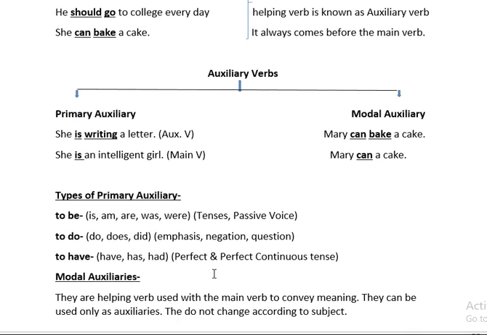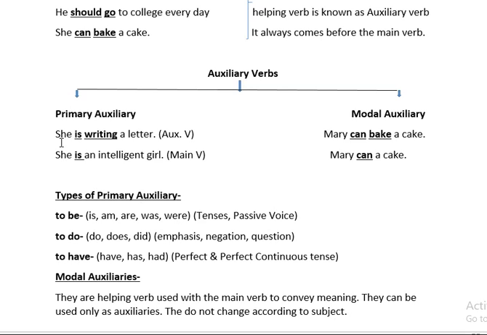Now, there are types of primary auxiliary like to be, to do, and to have. To be forms of primary auxiliaries are is, am, are, was, and were. Now, you have to keep in mind, children, this primary auxiliary changes according to the subject also.